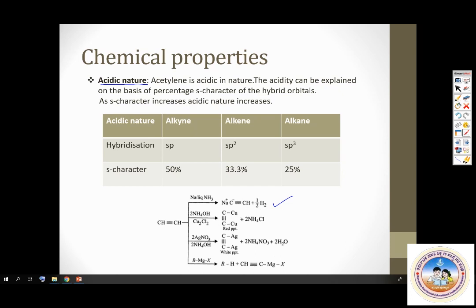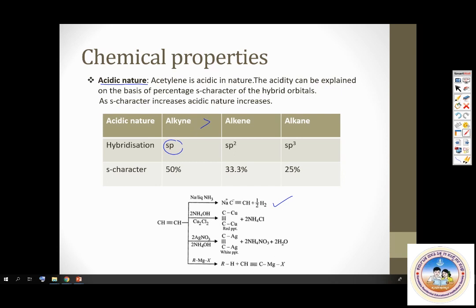So alkynes are not great acids, not very strong acids, but still when compared to other organic compounds like alkenes and alkanes, alkynes are much better. Alkynes are stronger than even alkenes and alkanes. Now the main reason for this is the sp hybridized carbon atom. What has sp hybridized carbon atom got to do with acid nature?